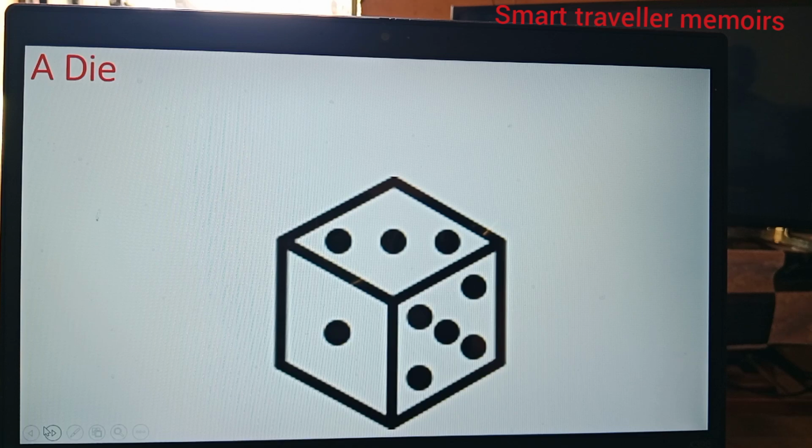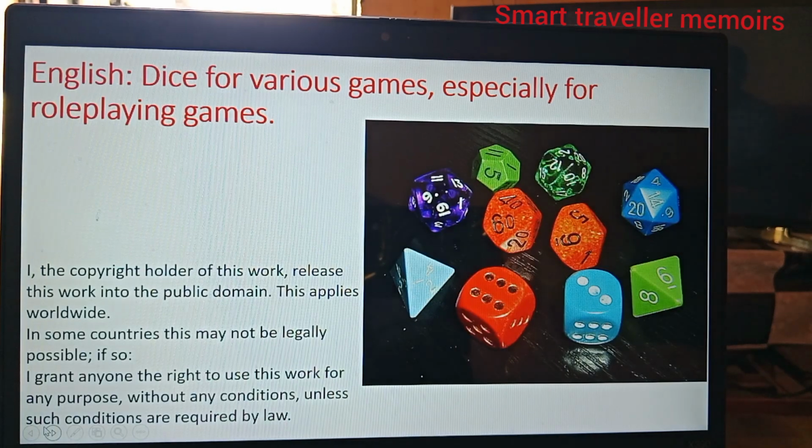The faces we have there have dots. One face has 3, another has 1, and another has 5. Here are English dice for various games, especially for role-playing games.